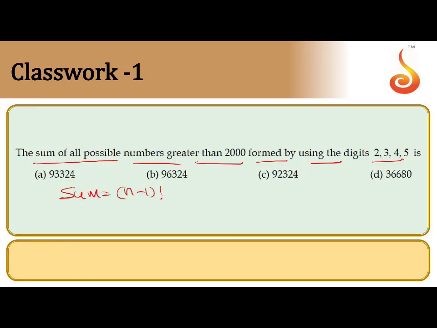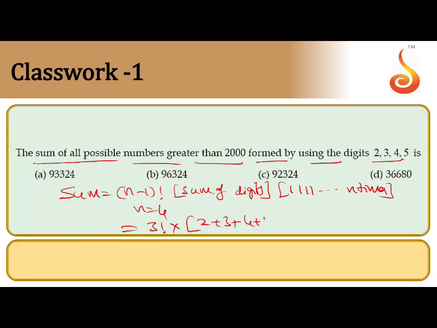The formula: if there are n digits, the sum of the n-digit numbers equals (n minus 1) factorial into the sum of the digits into 1111, n times. Here n is 4. So 4 minus 1 is 3 factorial, into the sum of the digits 2 plus 3 plus 4 plus 5, into 1111, four times because n equals 4. So 3 factorial is 6, into 14, into 1111. That gives 93324. You can multiply yourself and check the value.